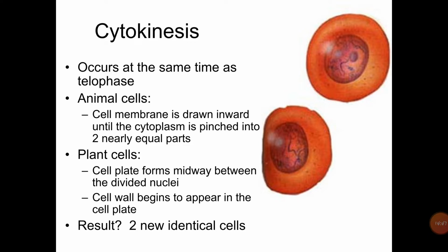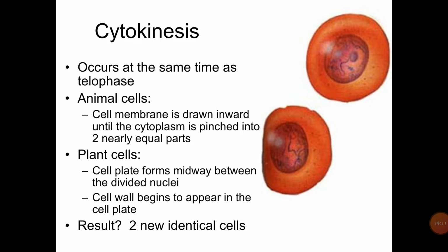In this way, we have seen the different phases of mitosis, that is karyokinesis and cytokinesis. Karyokinesis comprises four phases: prophase, metaphase, anaphase, and telophase, and then cytokinesis, the division of the cell, and finally the formation of two identical cells. These cells are identical with each other and with their parent.